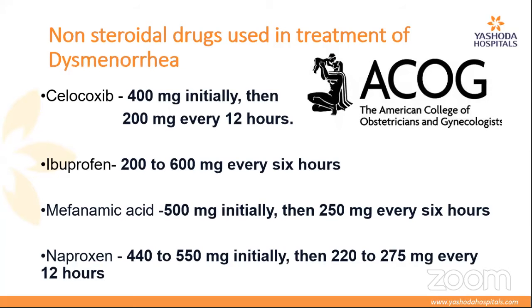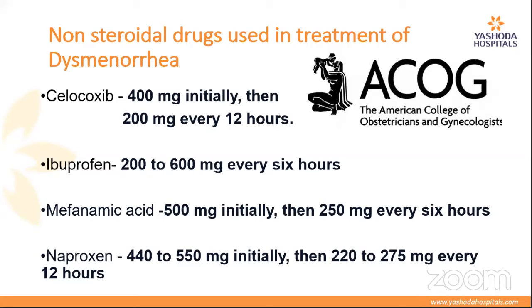ACOG recommends that COX-2 inhibitor celecoxib is the initial management: 40 milligrams initially, then 200 milligrams every 12 hours. Ibuprofen is another drug of choice, 200 to 600 milligrams every 6 hours. Mefenamic acid, we all give mefenamic acid, but the dose is 500 milligrams initially. So give a double dose of it and then make it 250 milligrams every 6 hours.